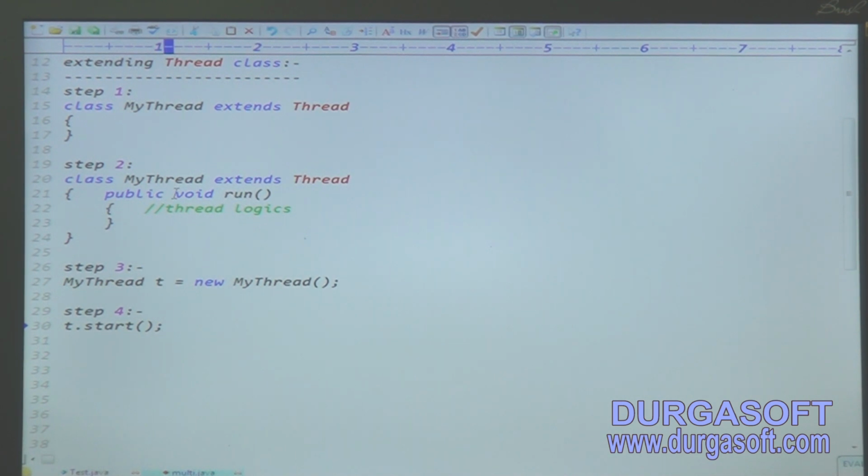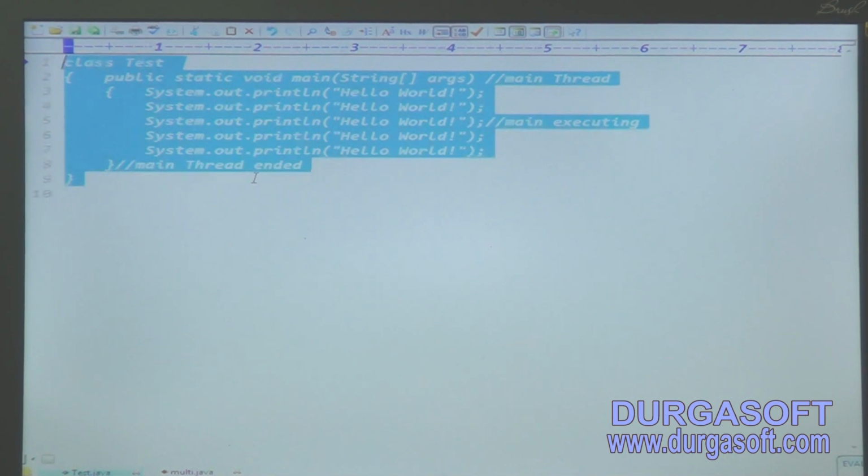So concentrate in multi-threading. Understanding the first application is very important. Once you know the first application, you are able to understand complete multi-threading. So these are the 4 steps. I will convert these 4 steps into programmatic form.